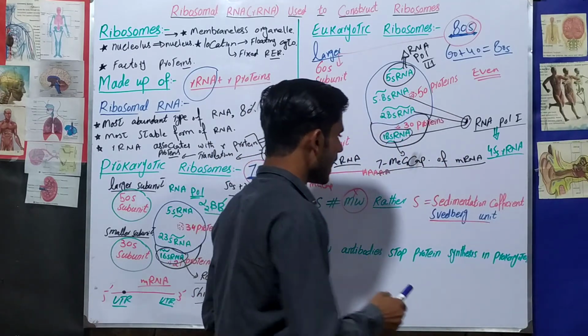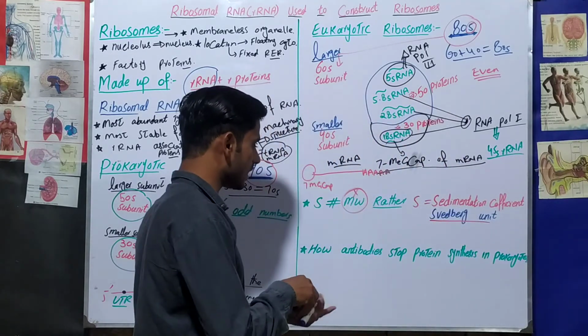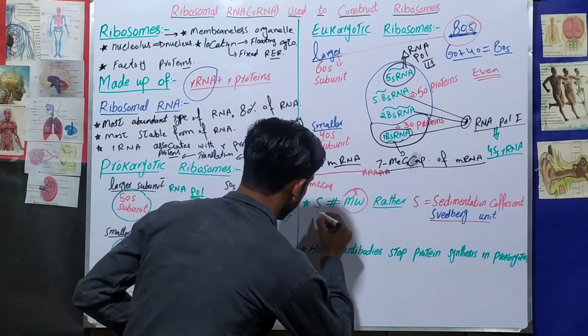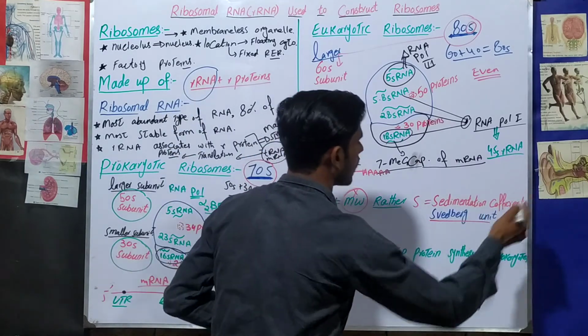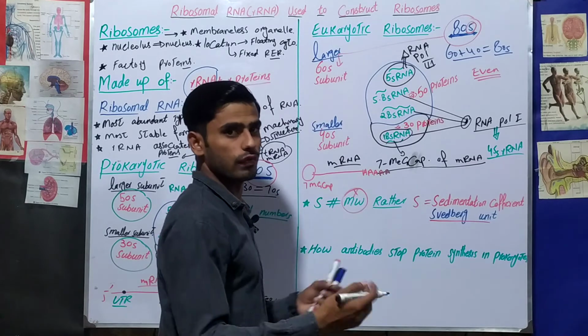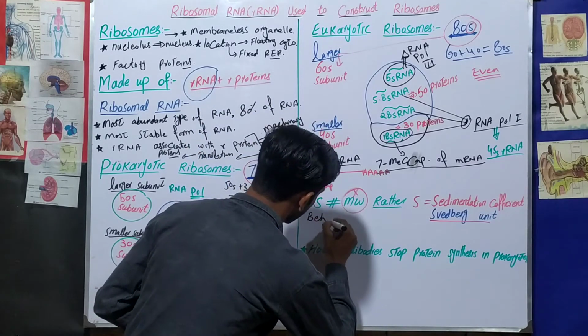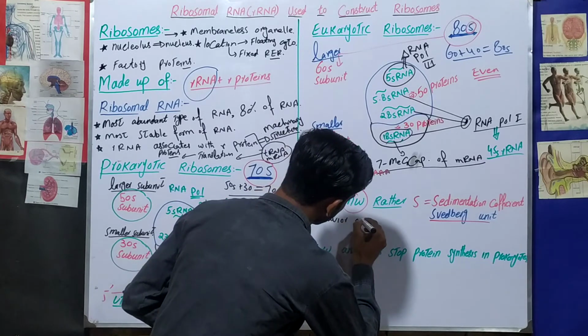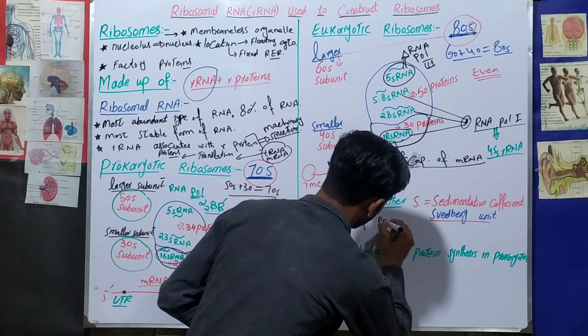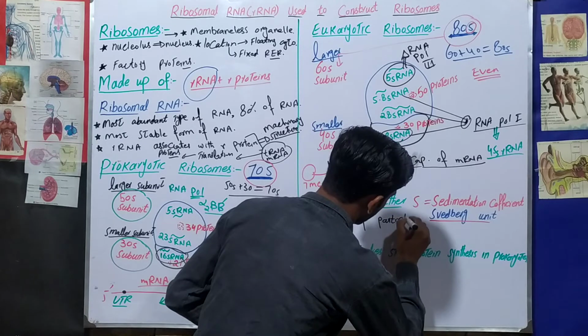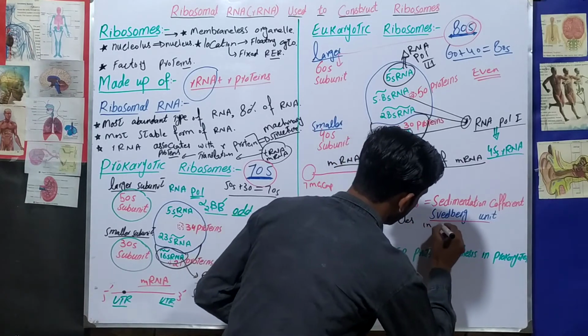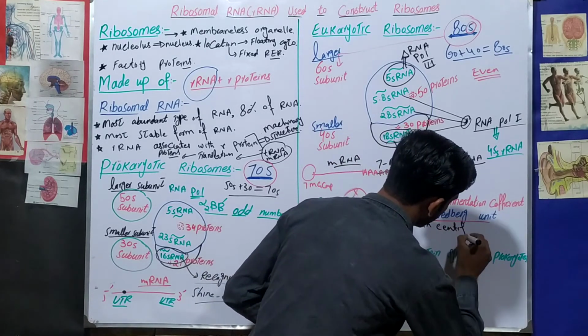It means that it is the behavior of particles. This S, the Svedberg unit, or sedimentation coefficient, shows the behavior of particles in a centrifuge machine.